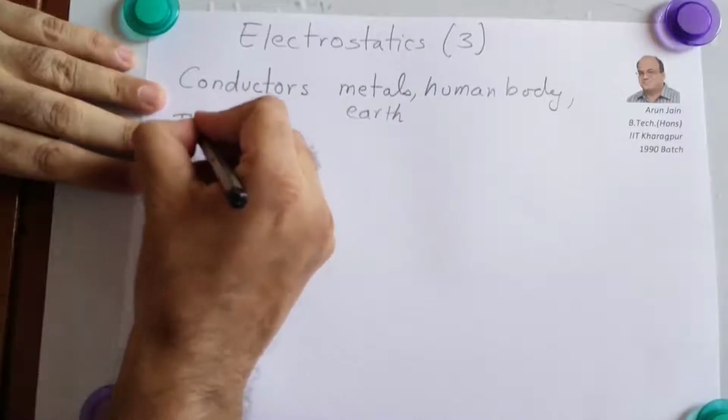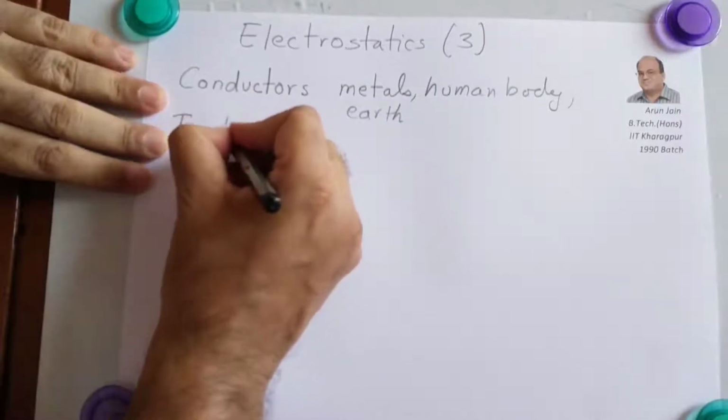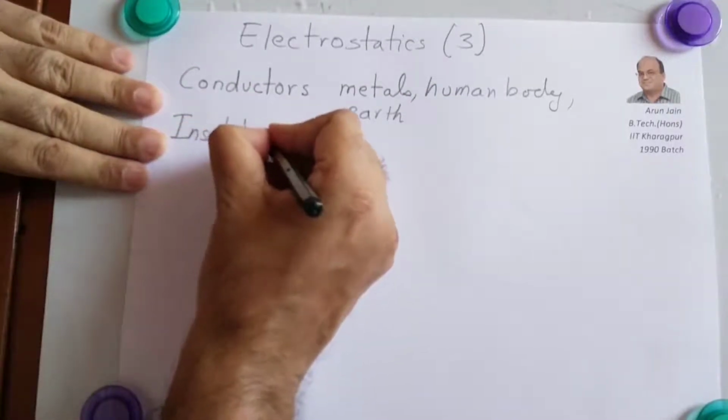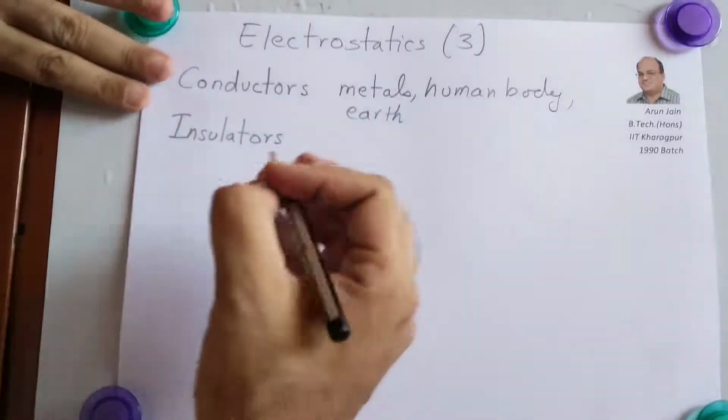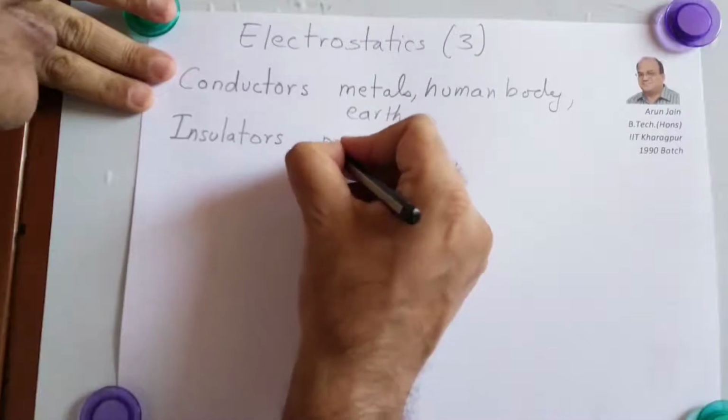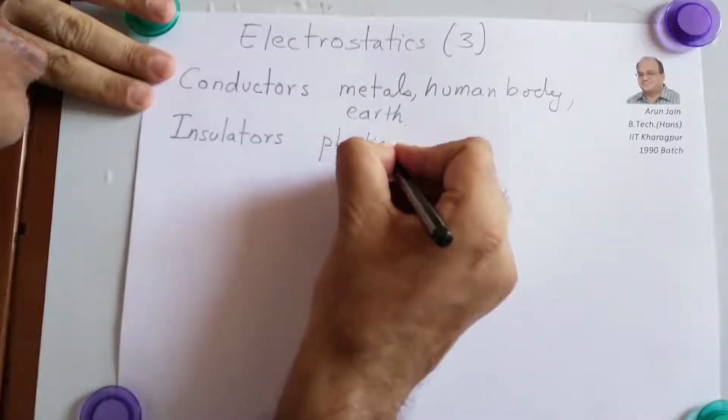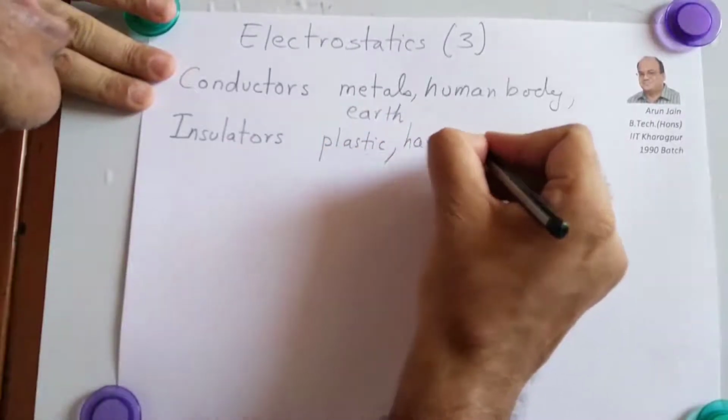In insulators, all the charges are bound to the atoms. They do not conduct electricity. Examples of insulators are plastic, hard rubber, glass,